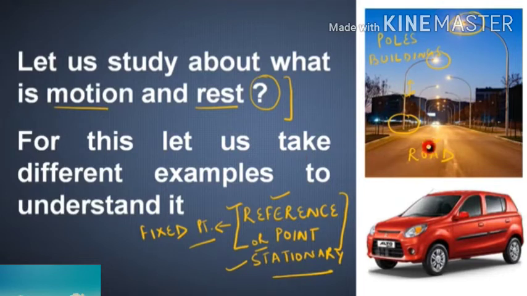Again come to the figure. We can see building, roads, poles, etc. All are stationary. They are all not moving. Isn't it? That means the objects do not change their position. Then we say that those objects are at rest. Okay. Rest means will not change. Take the example of the car. It is also at rest. I am going to take the car inside a box in the first figure.